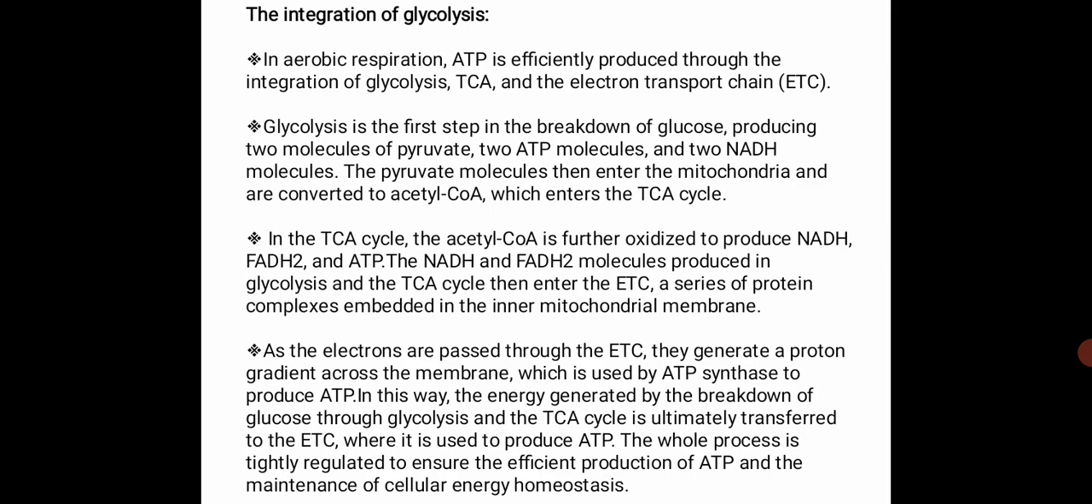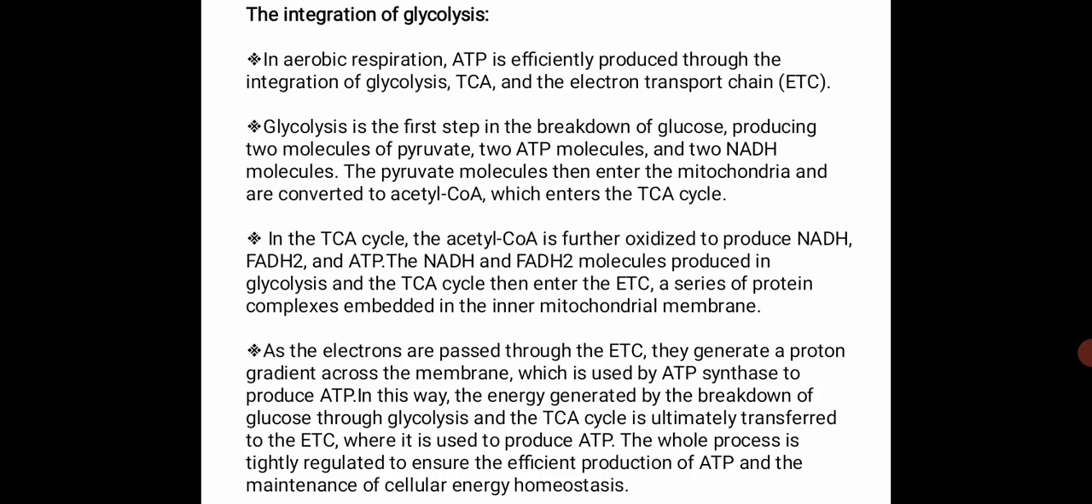The NADH and FADH2 molecules produced in glycolysis and the TCA cycle then enter the electron transport chain, where you can find a series of protein complexes embedded in the inner mitochondrial membrane. As electrons are passed through the electron transport chain, they generate a proton gradient across the membrane, which is used by ATP synthase to produce ATP.